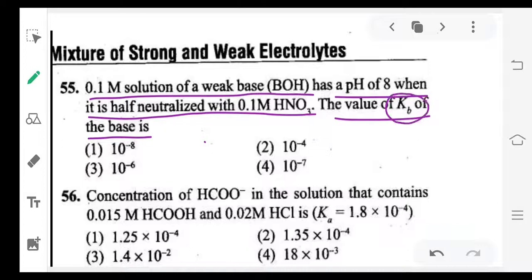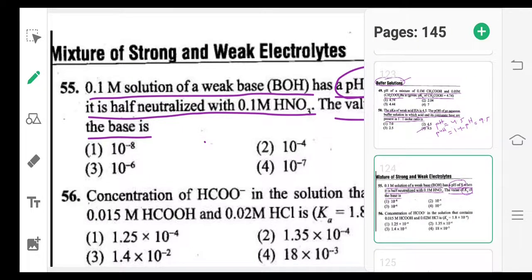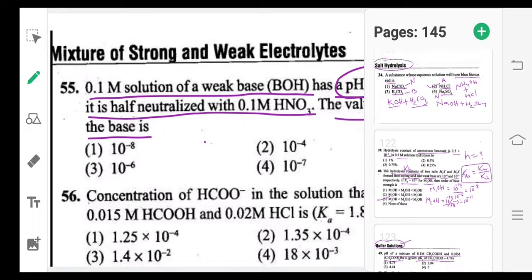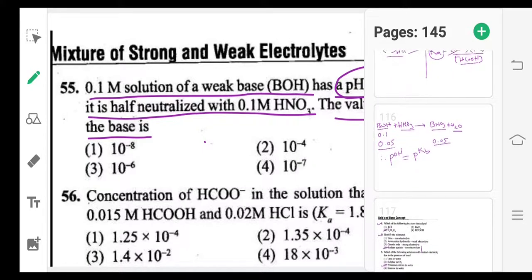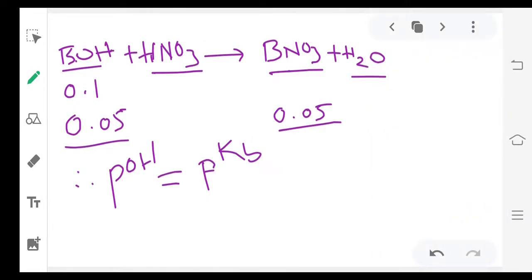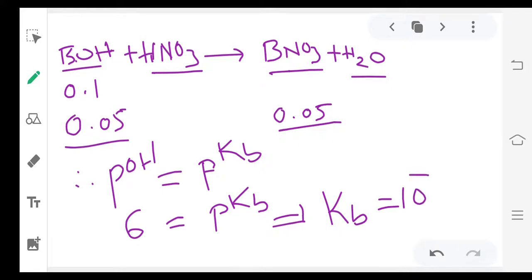Kb value you have to find. pH is given as 8. When pH is 8, pOH is 14 minus 8, that means 6. So pOH we can substitute as 6. pOH equals 6 because pH given 8. So this is pKb. So pKb equals 6 means Kb equals 10 power minus 6. So this is the answer. Very simple.